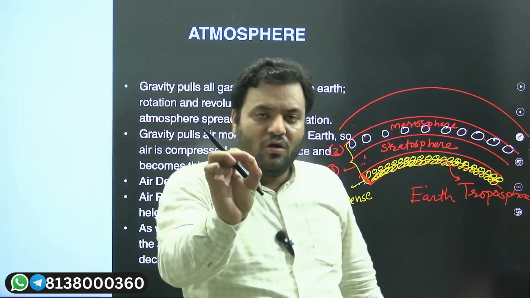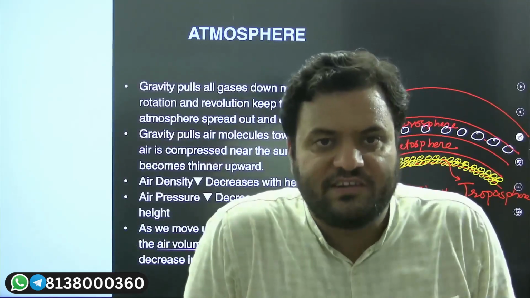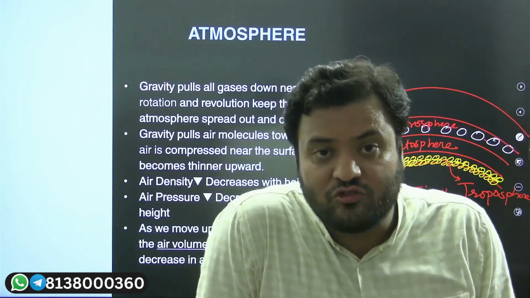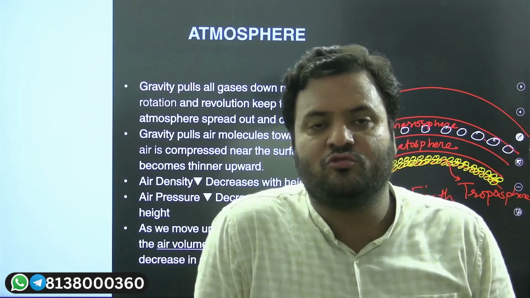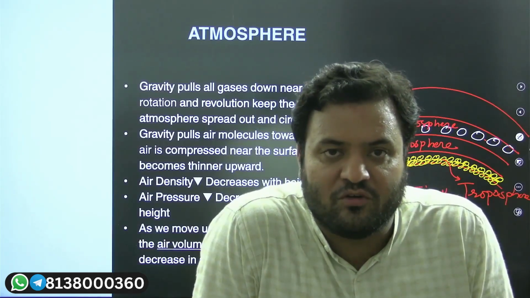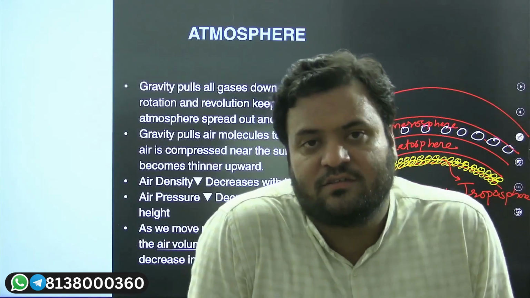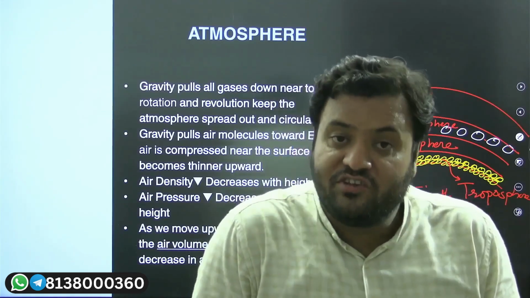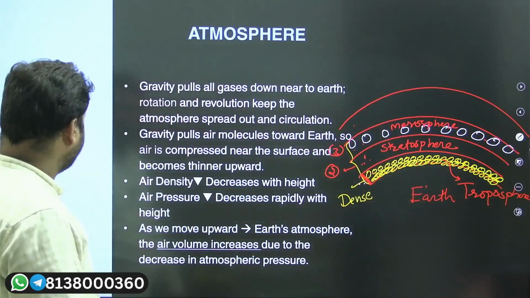So the concentric layers of air which we see in our atmosphere are the true definition of our atmosphere, comprised of solid, liquid, and gaseous compositions. Majorly, gaseous compositions will be there. Clear?